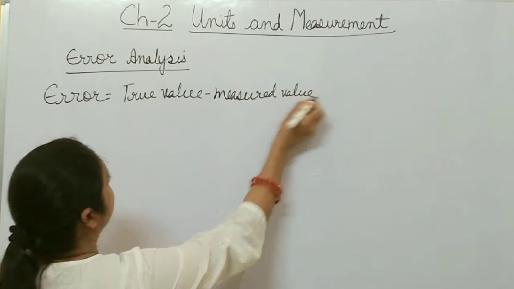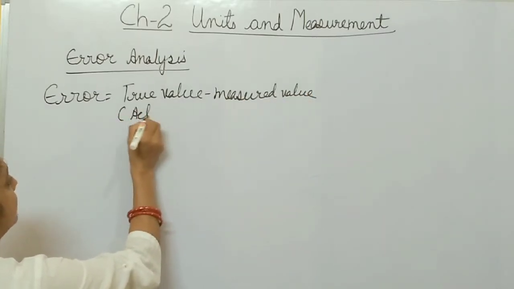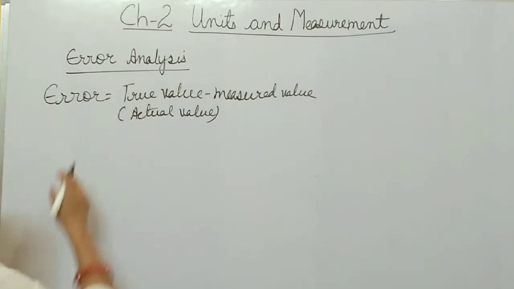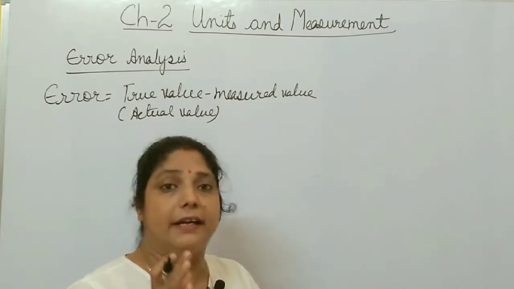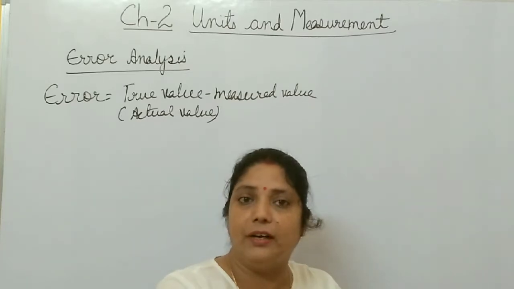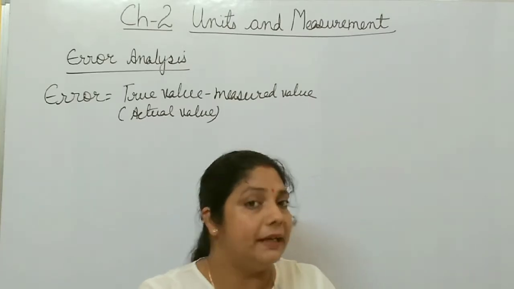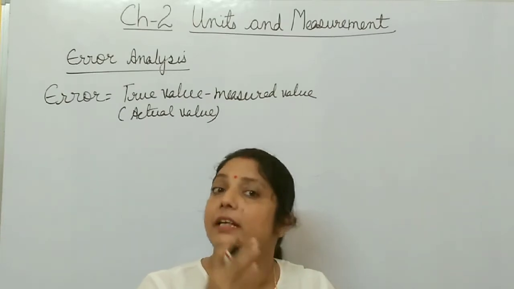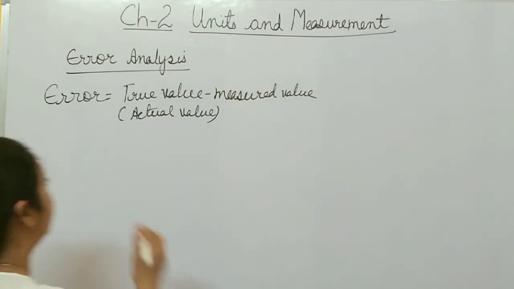True value is also the actual value. And this error is always added, whether you get a value greater than the true value or less than the true value.